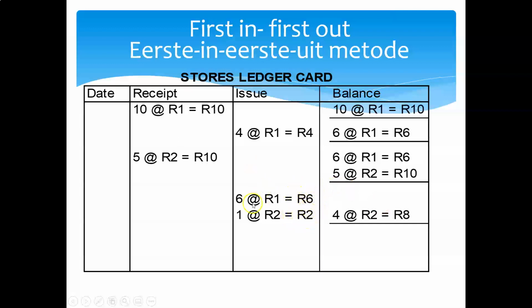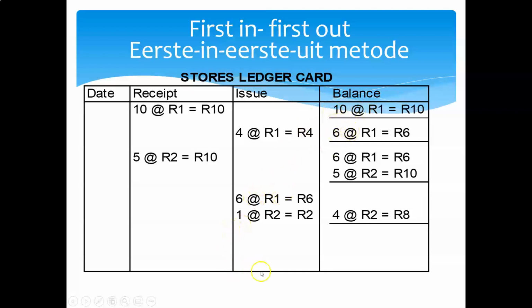How many apples do we still have on hand after this sales transaction? Well, we don't have that first batch anymore. There we've sold one of them, so we still have 4 apples out of that batch on hand at 2 rand. So that gives us a total of 8 rand. So the cost price of goods sold is here, where we've issued that, where we've used it. And at what cost did we use it? At the original purchase cost.